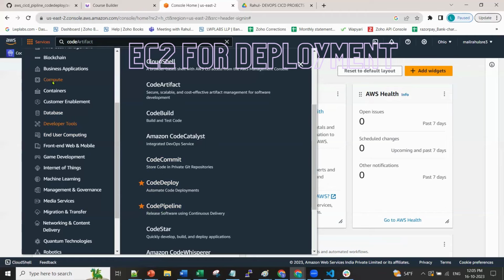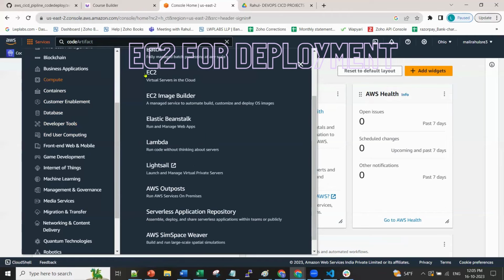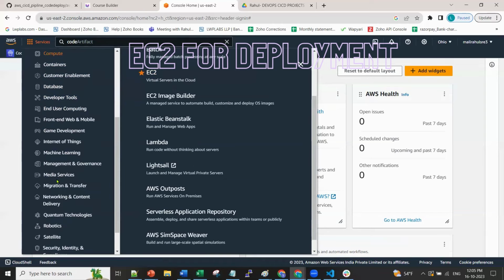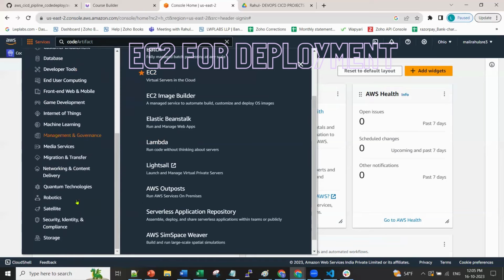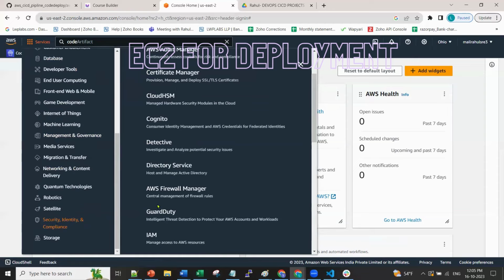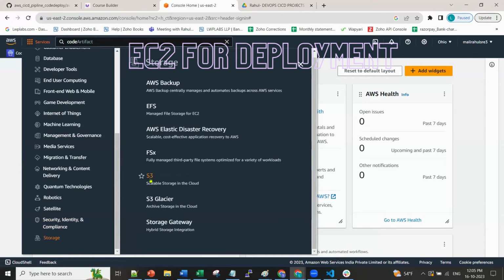Now go to compute and bookmark EC2. Then go to security and you see IAM, bookmark it. Go to storage, S3, bookmark it.